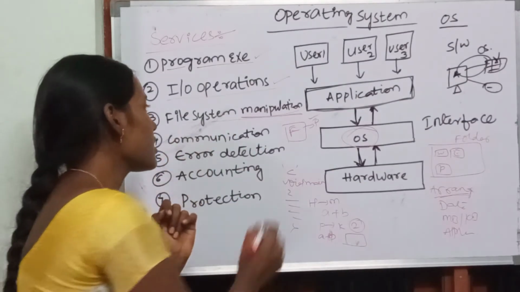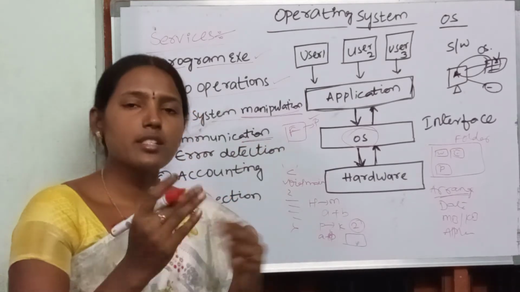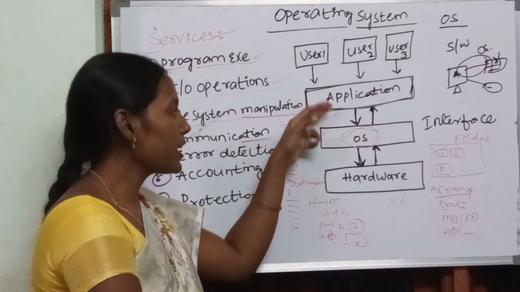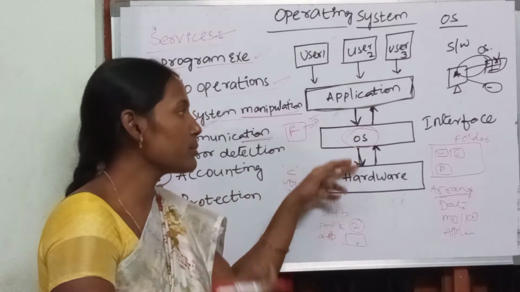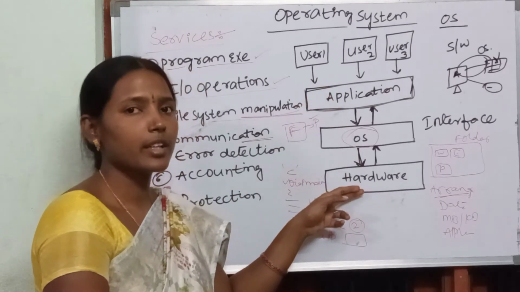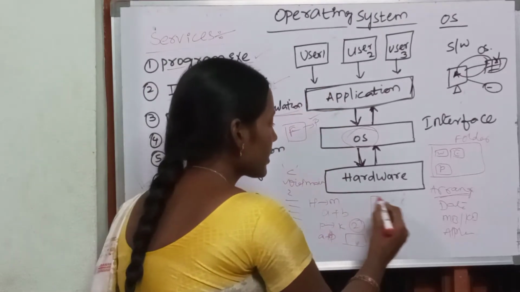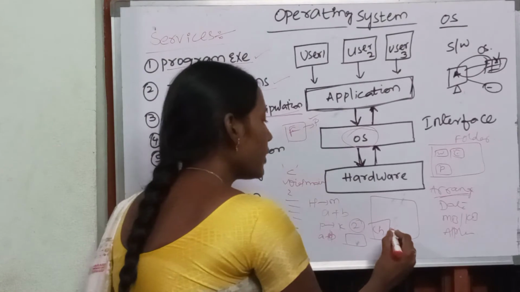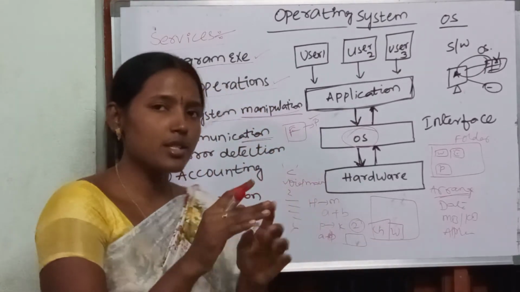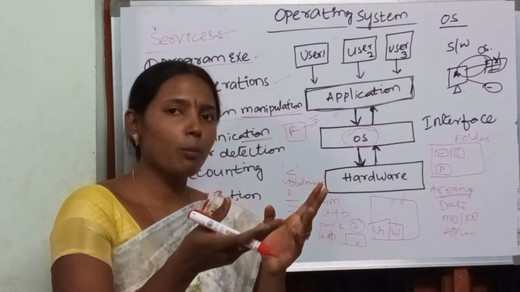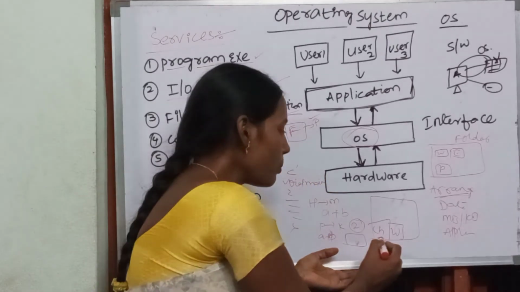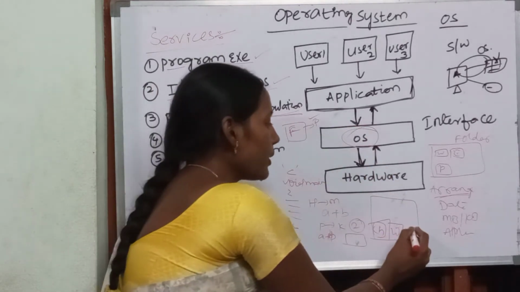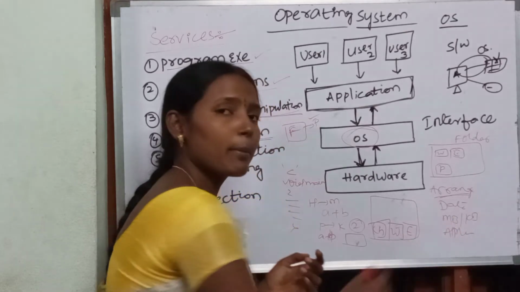Next, communication. So what is meant by communication? Communication is nothing but interaction. The operating system is maintaining the interaction between the user applications and the hardware. Consider I am opening Chrome. Next I want to open a Word document. As soon as you open Chrome, next I want to open Word. So what will happen? The Chrome window will be overlapped with the Word document. And if I want to open Excel, the Word document will be overlapped with the Excel.